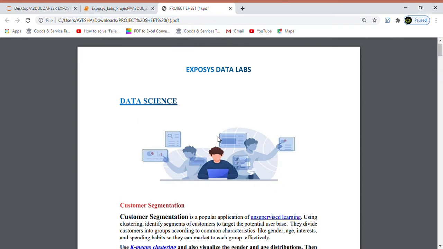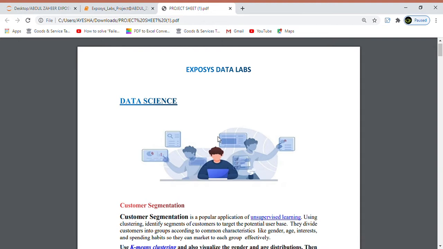Today I am here to share my experience and the procedure of the data science internship for Exposys Data Labs. The project given to us is customer segmentation. Customer segmentation is an application of unsupervised learning. Here we have a process of dividing clusters and forming different potential user bases.